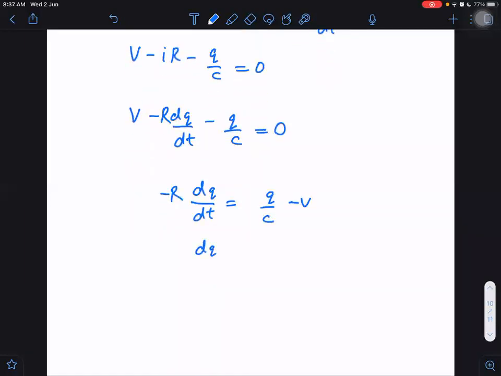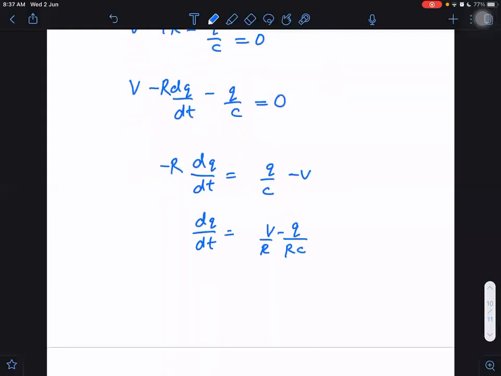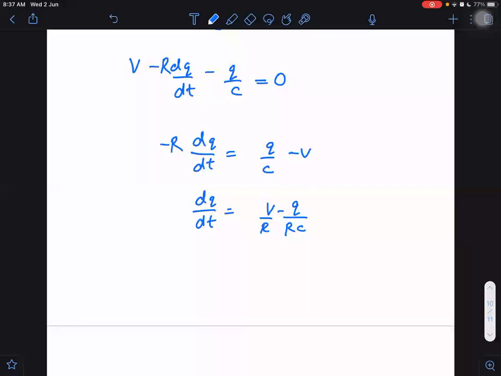Then dQ by dt is equal to V by R minus Q by RC. Now I can write dQ divided by CV minus Q.